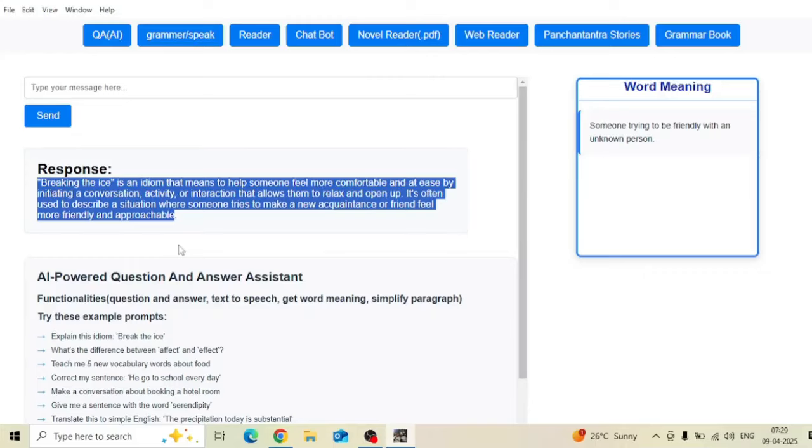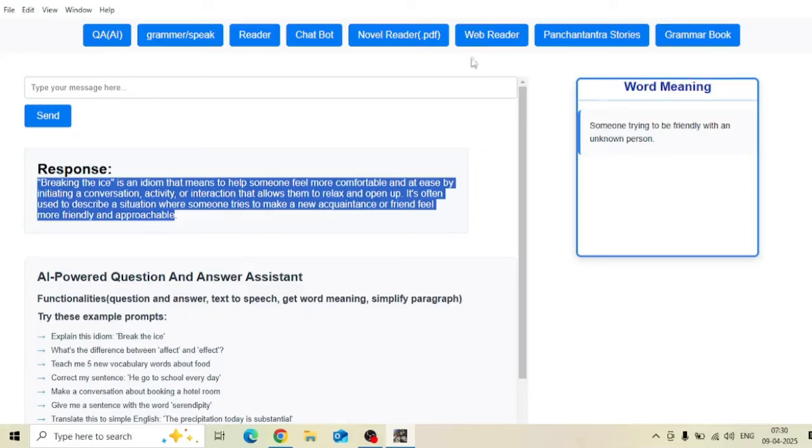It's often used to describe a situation where someone tries to make a new acquaintance or friend feel more friendly and approachable. That's wonderful. You have a companion where you can get questions and answers completely offline.